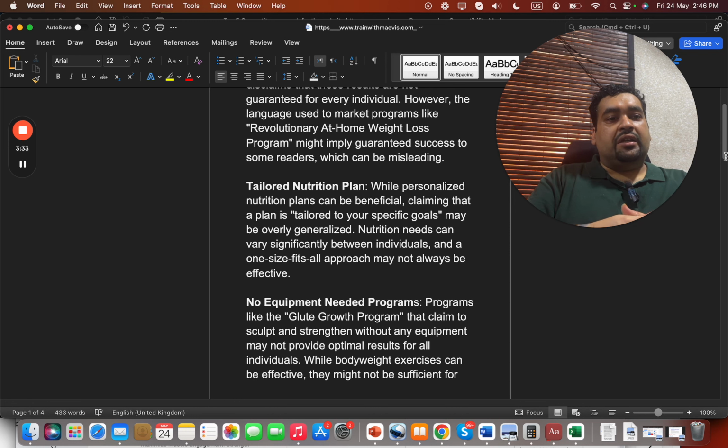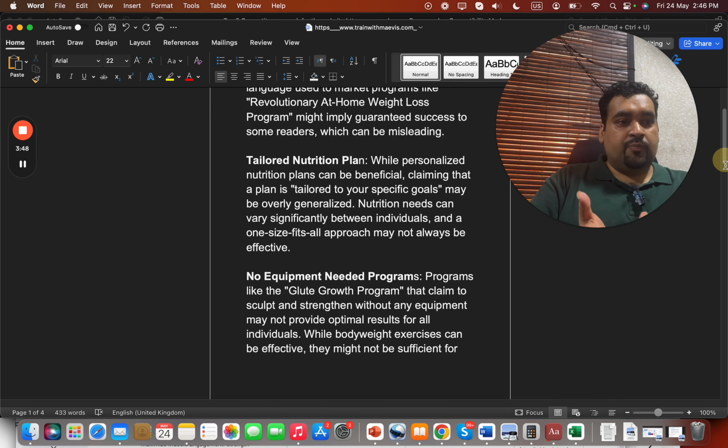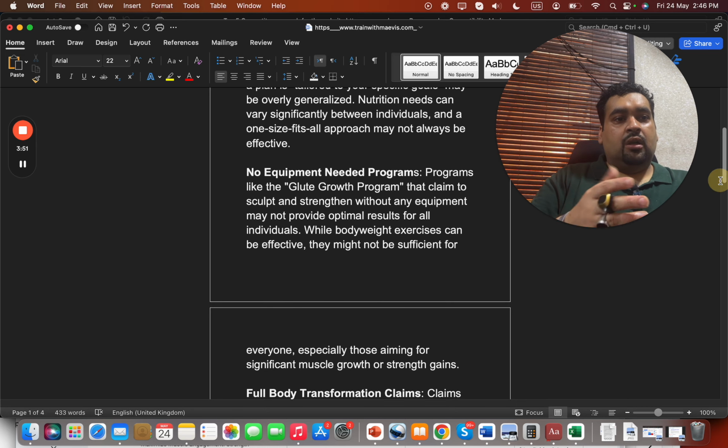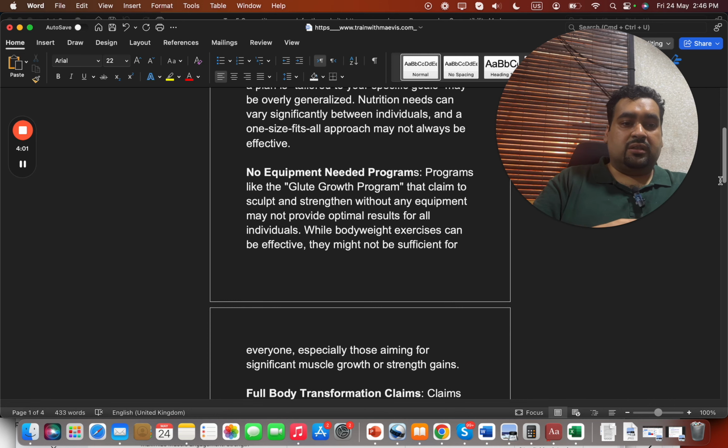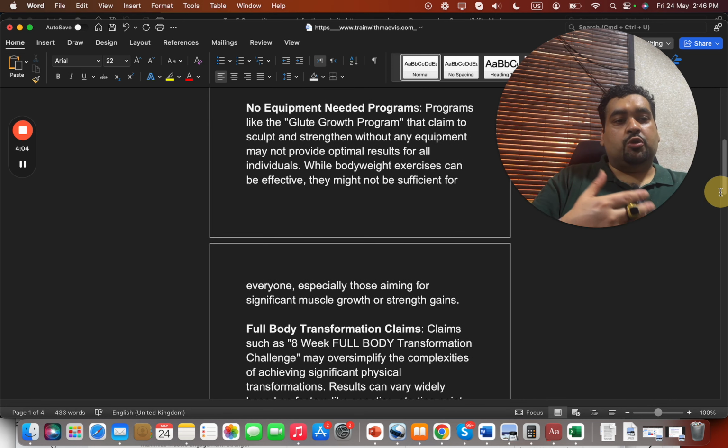The second thing was the tailored nutrition plan. While personalized nutrition plans can be beneficial, claiming that a plan is tailored to a specific goal may be overgeneralized. If you're providing a tailored one, that was okay, but if you're giving the same nutrition plan, that is questionable. Now you are saying that no equipment is needed. A program like a glute program actually needs either equipment or a calorie deficit. So we thought that should be added along with the body exercises you are showing.